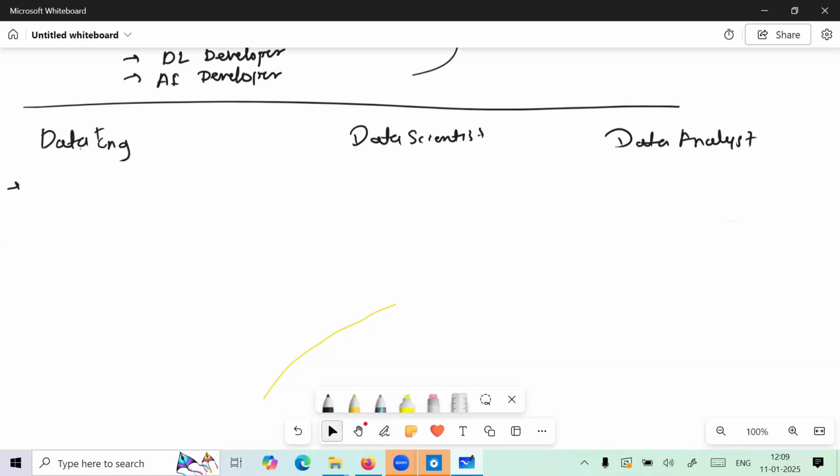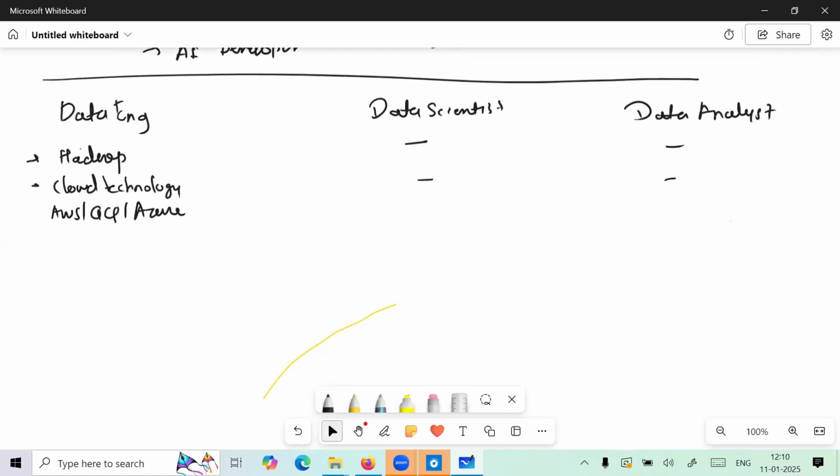Okay. So to become a data engineer, we require Hadoop. But in data scientist and in data analyst, we do not require it. We require a cloud technology to become a data engineer, like AWS, GCP, or Microsoft Azure. Here it is optional, guys. It is not compulsory in data scientist and data analyst.